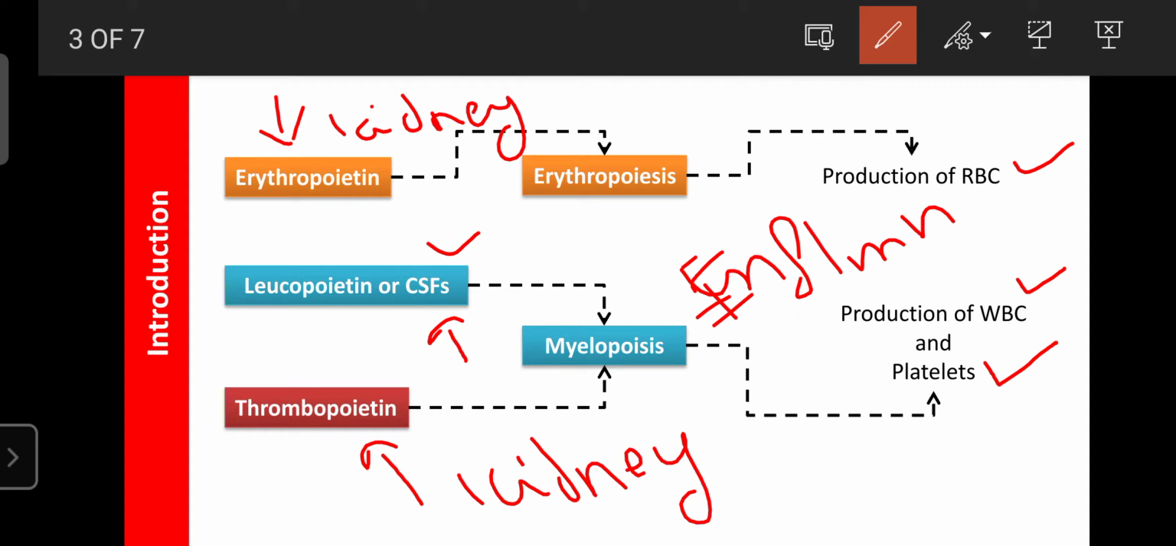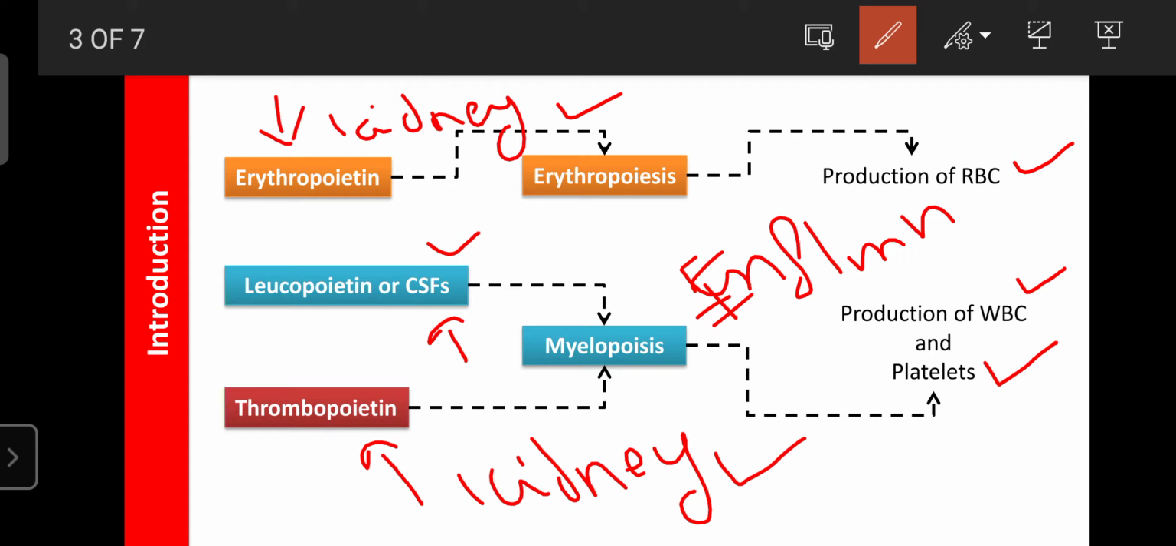This process is known as myelopoiesis. Myelopoiesis means the production of WBC as well as platelets under the influence of leukoproteins, colony stimulating factors, or thrombopoietin. If it is related only to WBC, it is known as leukopoiesis. If it is related to platelets, it is known as thrombopoiesis. If both cases, it is known as myelopoiesis. It means the synthesis and production of our blood cells mainly depends upon the functions of the kidney.